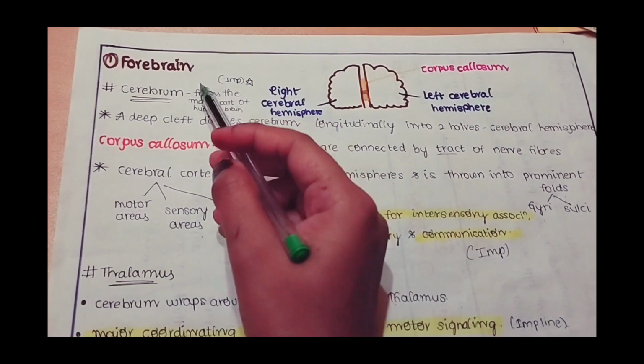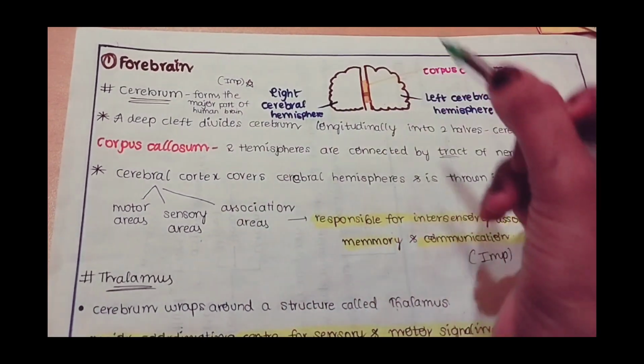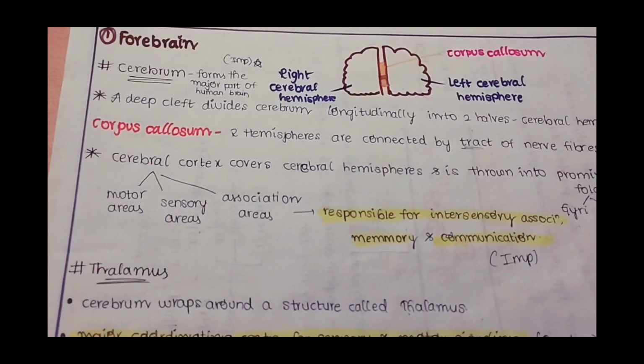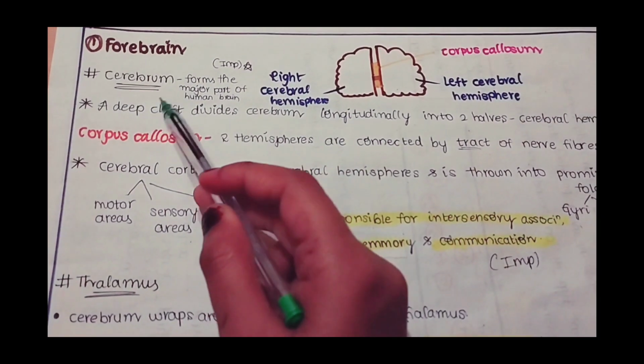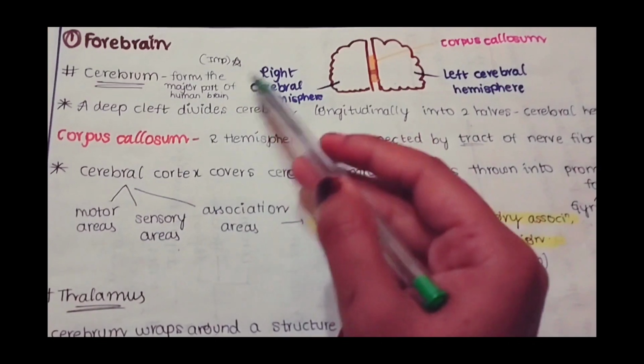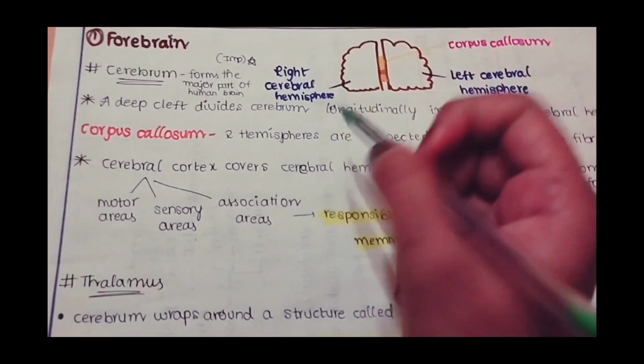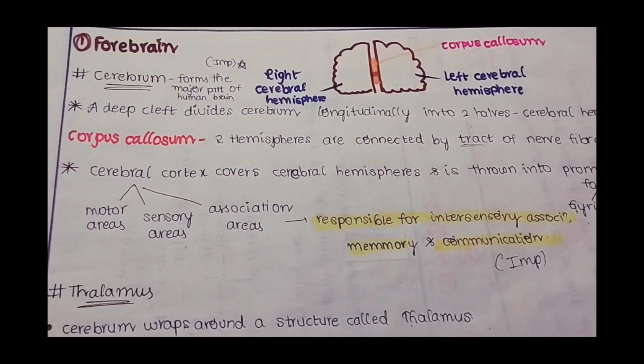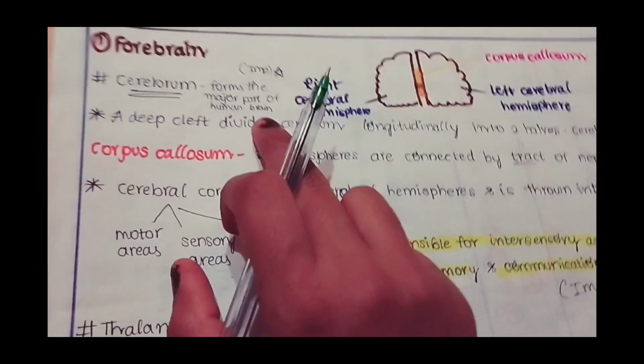The first part is forebrain. Again, forebrain is further divided into three parts: cerebrum, thalamus, and hypothalamus. Let's discuss one by one. The first subpart is cerebrum, and cerebrum forms the major part of the human brain. The majority of the entire brain volume is occupied by the cerebrum. This is the important point.